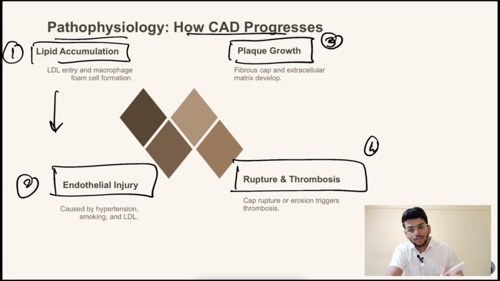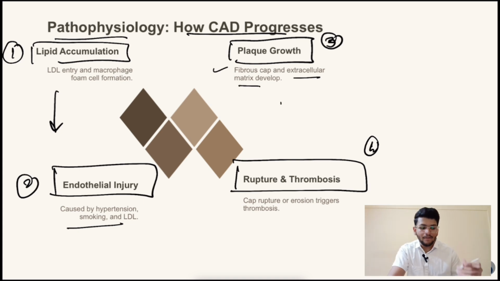The lipid accumulation occurs where the lipid enters, causing the macrophage and the foam cell accumulation, leading to the endothelial injury due to the risk factors like hypertension, smoking, LDL. The plaque grows, fibrous cap and extracellular matrix develop. The plaque ruptures where the thrombosis occurs, and this thrombus enlarges, causing the blockage of the artery.